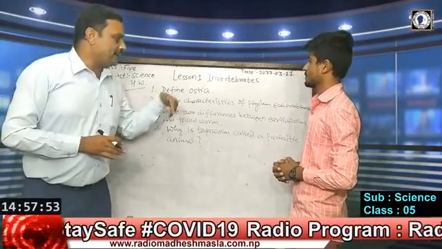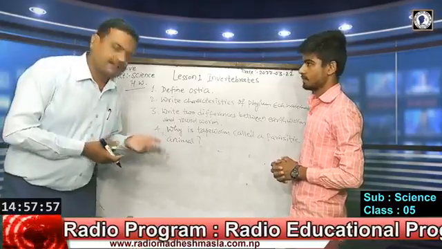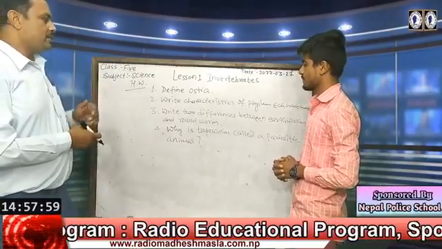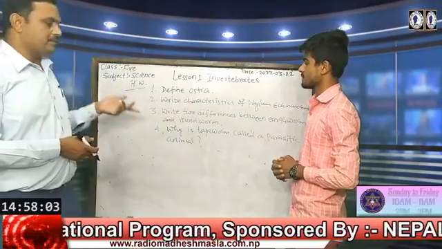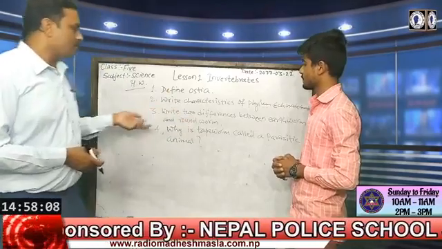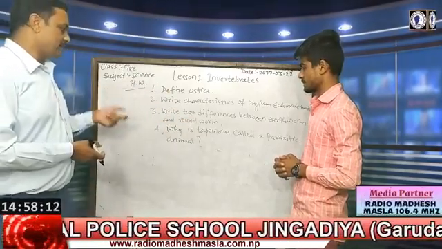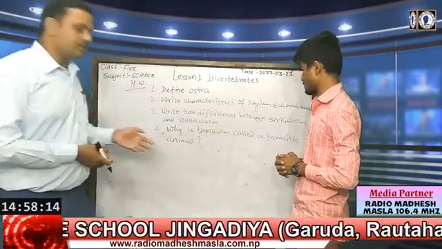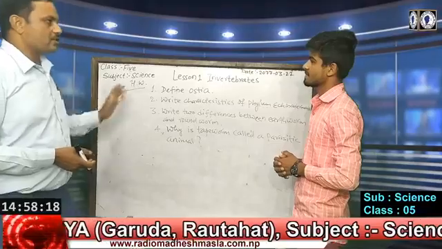Number 2, write characteristics of phylum Echinodermata. Dear students, just we have discussed, so you can write the characteristics. Write 2 differences between earthworm and roundworm. So these are 2 type of animals from 2 phyla. Earthworm is Annelida and roundworm is in Aschelminthes. So you can write differences. Why is tapeworm called a parasitic animal? Because they live in the body of other animals and suck their food. So these are the hints for this homework.